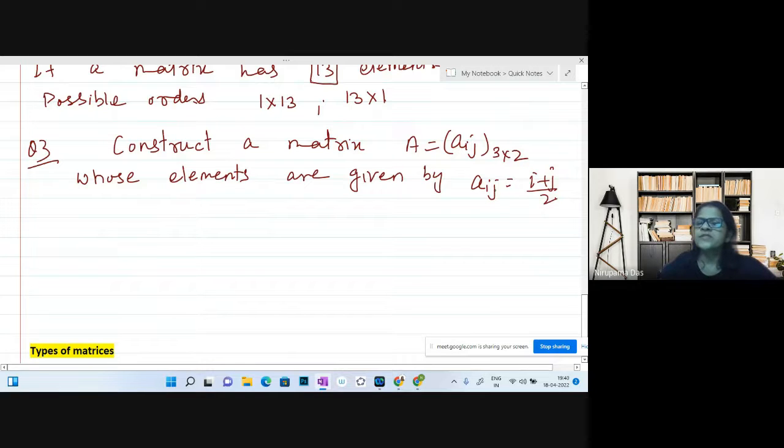So this is the rule given for us, the rule by which the matrix will be formed.